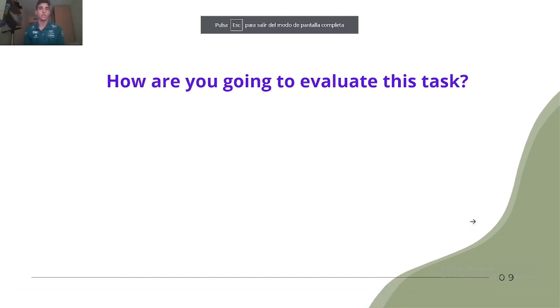To evaluate this activity, I would use an evaluation rubric. Some of the factors I would take into account would be creativity, learning, participation, and digital skills.